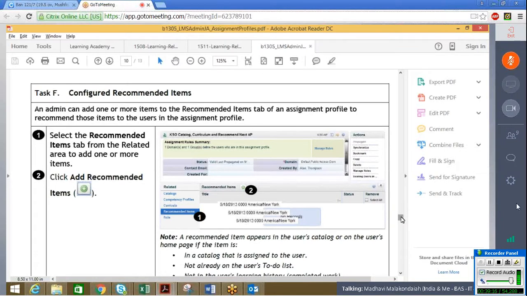This is also good. When we have many users, instead of selecting user by user and selecting the role, we go to the assignment profile. So in one shot, for all the users, the role will get assigned. Otherwise, when the user is created, obviously there will be a role for him, whether he is a manager, a user, an employee, or an admin, or which department he belongs to, all that.